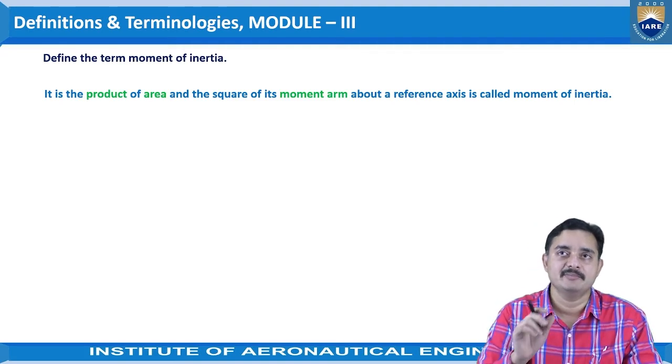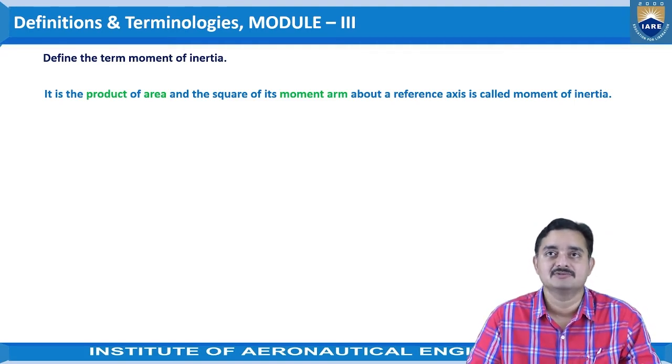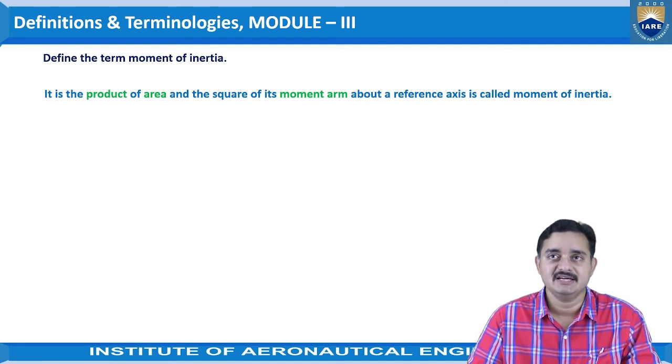So that is the moment of inertia. The definition is the product of area and the square of its moment arm about a reference axis.